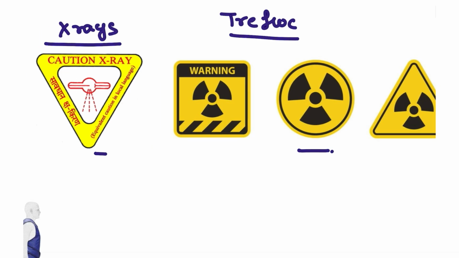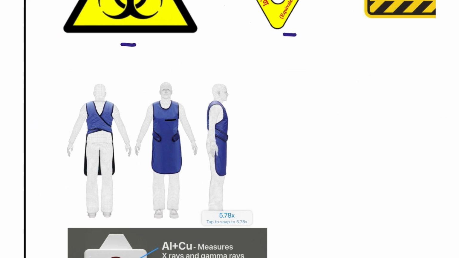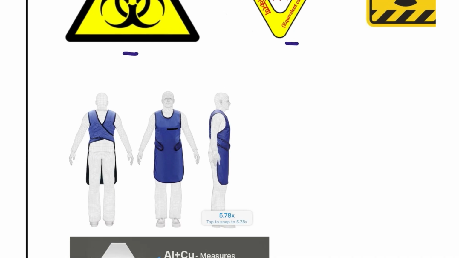Next, despite these warnings, if a person has to enter, especially staff who cannot stop at the warnings, they have to protect themselves: the doctors, the technicians, and also those who clean that particular room. For them we use this apron. This apron is known as a lead apron.